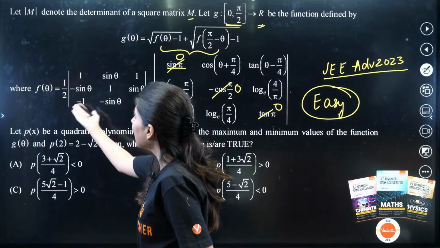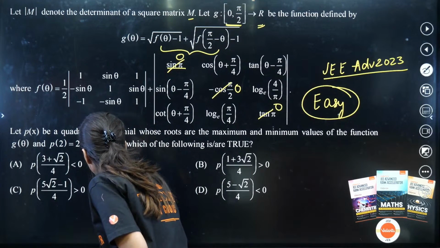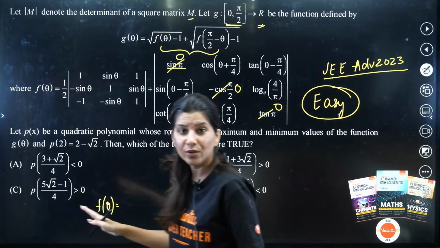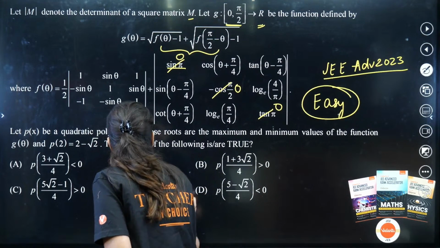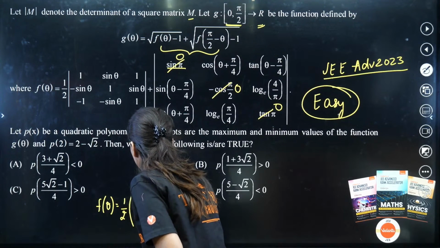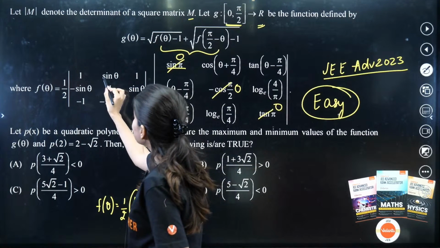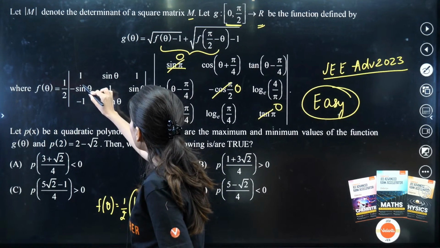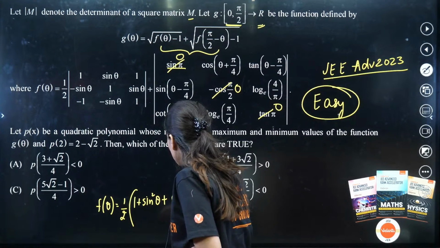So f of theta is only this. Can I calculate f of theta? Let me just do it over here. F of theta, very easy question. F of theta is 1 by 2 and we have 1 plus sine square theta. And now we have minus sine theta, then minus sine theta plus sine theta, so this is going to give me 0 over here.